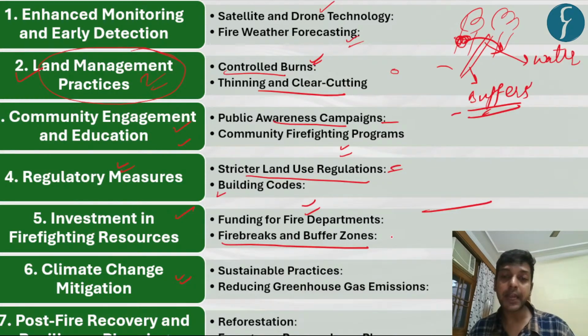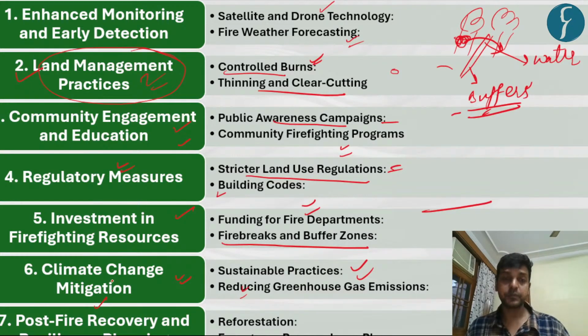And for that, what we can do, we can go for sustainable practices where we can involve various stakeholders, and we can use the natural ecosystem as a model to create certain ecosystems so that they are able to resist the disaster. And secondly, obviously, we have to reduce the greenhouse gases, which in turn lead to an increase in the temperature of the atmosphere. And if we are able to reduce the greenhouse gas emissions, then the temperature will go down, and at the same time, it is going to reduce the intensity of the wildfires as well as the frequency of the wildfires.